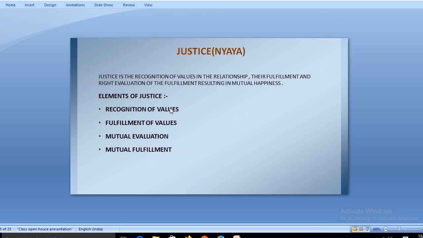Recognize your values. What are your values? That is recognition of values. The second is fulfillment of values: how you are going to fulfill those values. The third is mutual evaluation, that a person should think by his own self. And the fourth is mutual fulfillment. Mutual fulfillment means that a person who helps another or makes a comfort zone or is compatible with the person is their mutual fulfillment. So these are the four things required by justice.